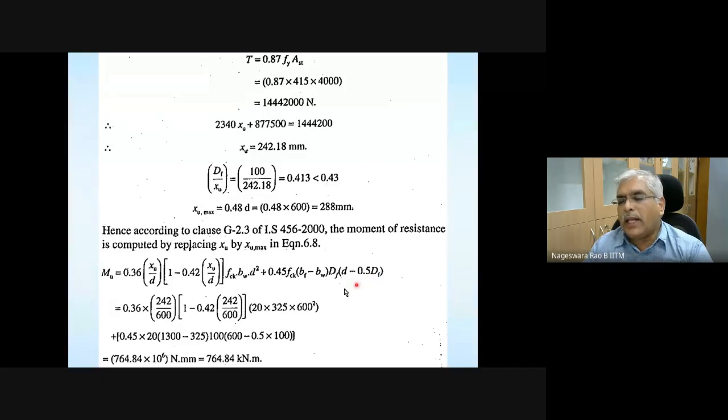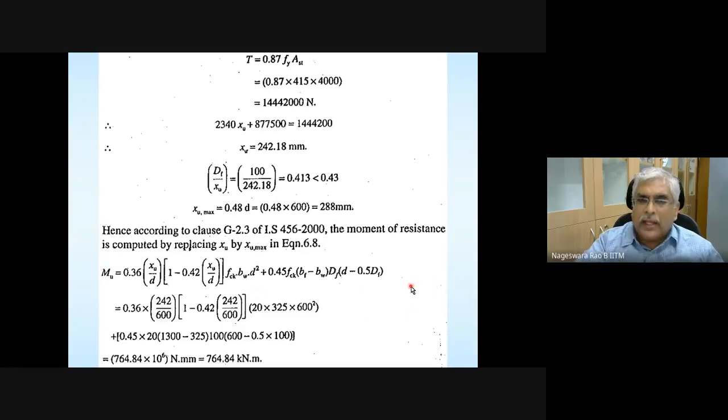Please note that this is an analysis problem. If it is a design problem, an over reinforced section is not allowed. In an analysis problem, we need to estimate its load carrying capacity. The section is already existing. So for this case, if XU is exceeding XU max, then you limit your limiting moment of resistance to that for a balanced section.